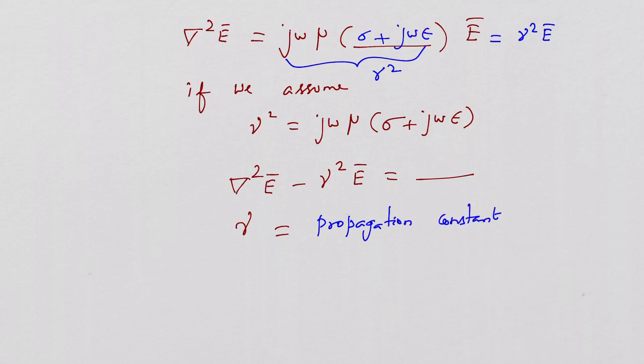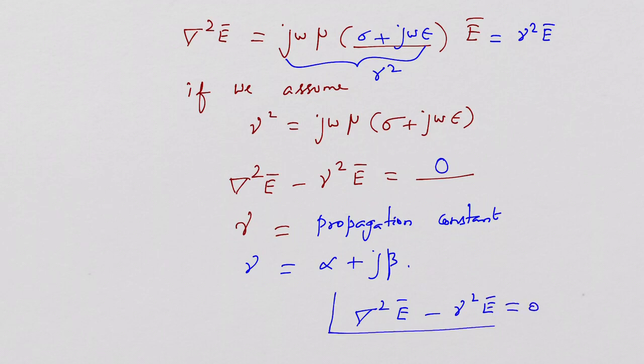We may have to speak about this a lot in future, which comprises alpha and beta, the wave parameters. We will discuss this elaborately. Okay, so let me identify what is del squared E minus gamma squared E. It becomes simply 0. So the phasor format of the electromagnetic wave equation for electric field is del squared E minus gamma squared E is equal to 0.